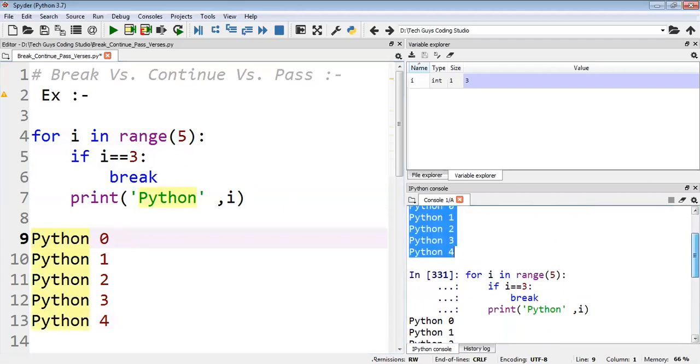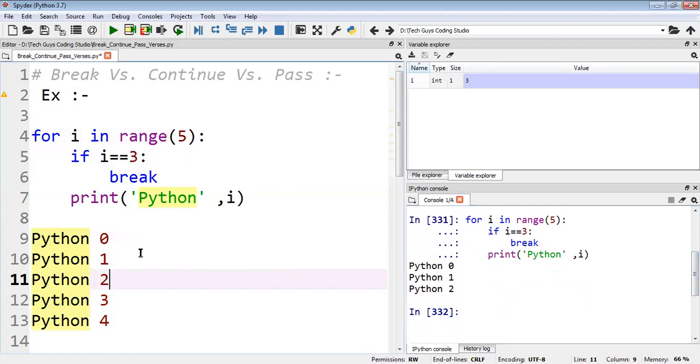Now you see my output. When i equal to 3, what happened? It will break the statement. One more thing I would like to say here: we will write 0, 1, 2, 3, 4. If i equal to 5, it will start the range like 0, 1, 2, 3, 4. First of all, if I put i equal to 0, it will check if 0 equal to 3. Is it correct or not? No, the condition is not correct, so it will not break the statement.